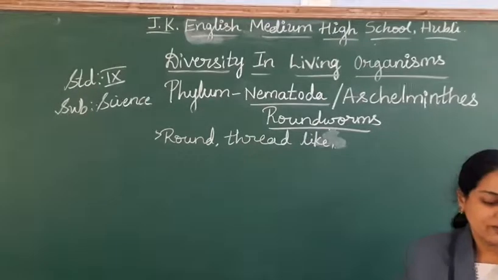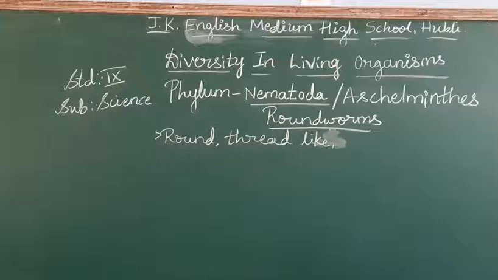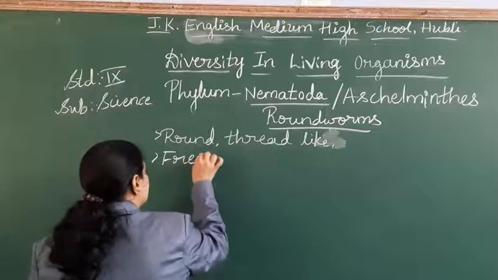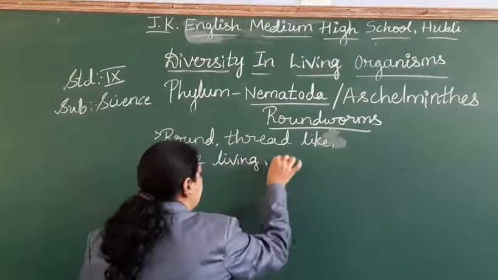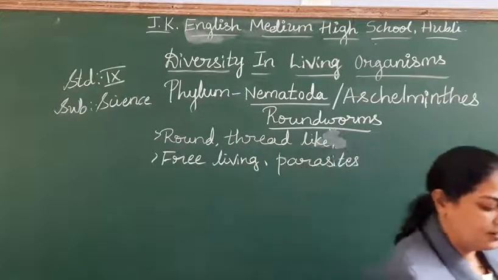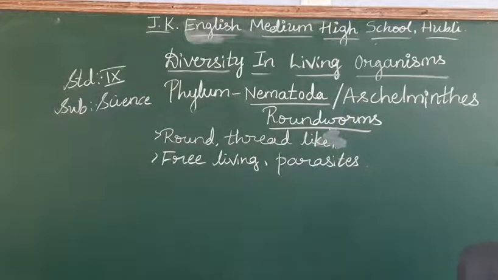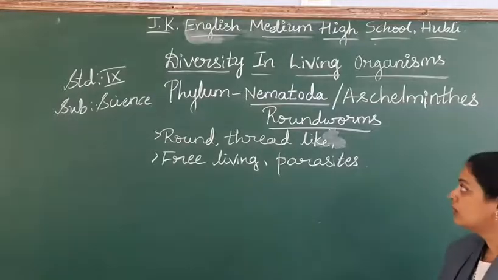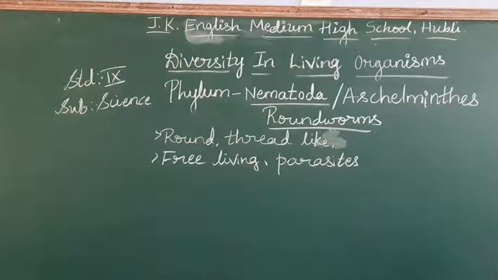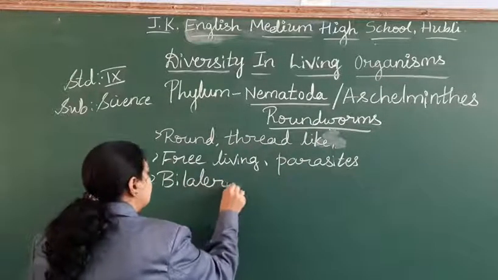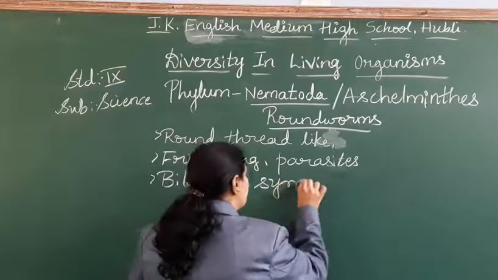The second one, where to find the roundworms? We find the roundworms as free living and parasites. Just now we have discussed free living means it may be in the water or it may be in the soil. Okay. Parasites means attached to the body of some other organisms. So both the categories we find in case of roundworms. Right? The next one, body is bilateral symmetry.